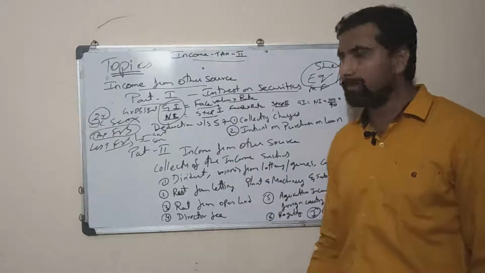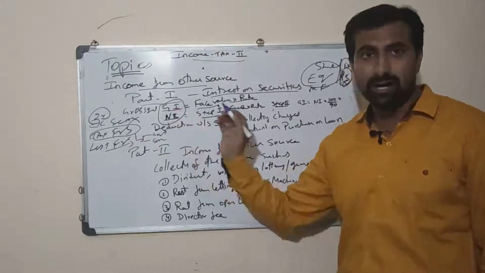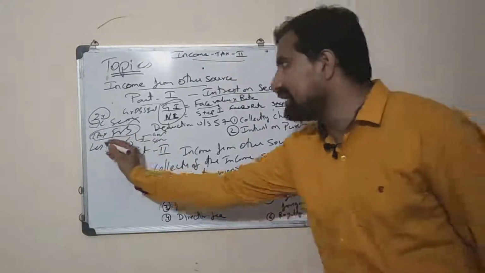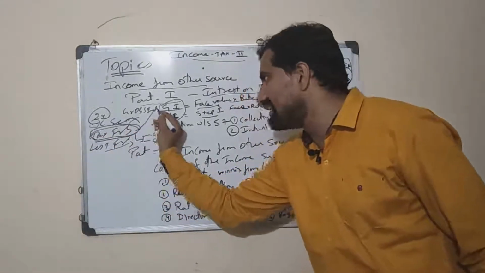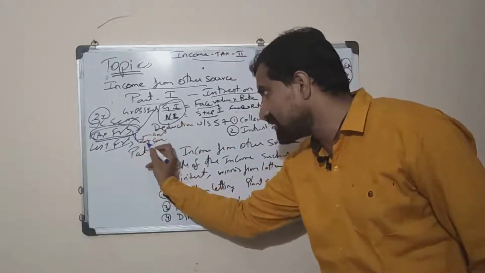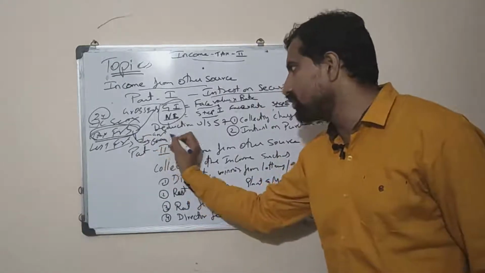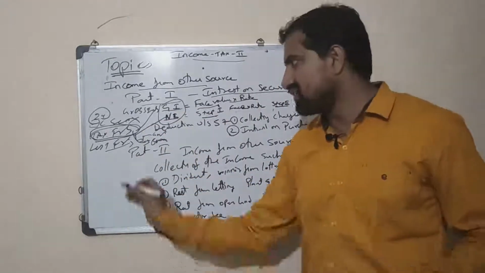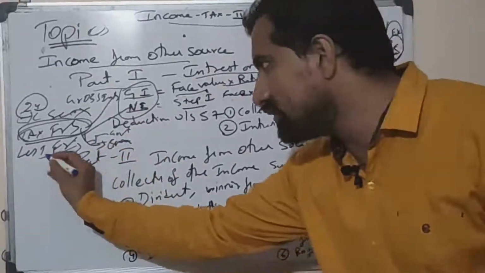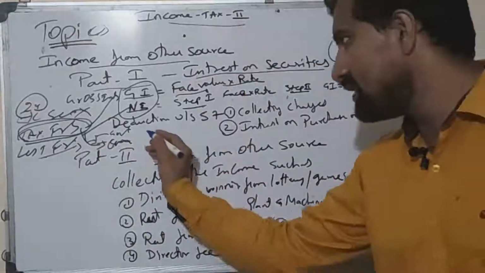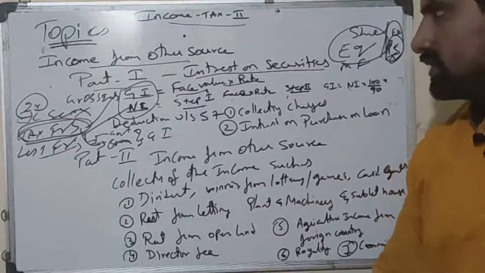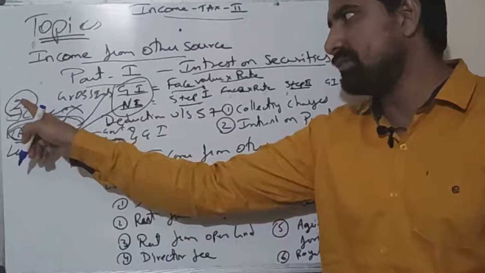Then what condition is to be applied, and which formula: gross interest or net interest? For tax free securities, only for government sector securities do we use gross interest. When tax free securities are commercial, we go with net interest. For less tax free, again there are two conditions, government and commercial. Whether government or commercial, we go with only one condition, that is gross interest. So once again I am repeating, under securities we have three conditions.